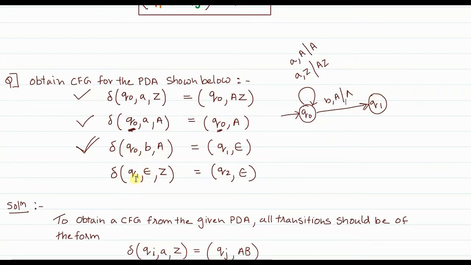And finally, when you are in Q1, when nothing is remaining to be read, the stack is also empty. So from Q1 state, when there is nothing remaining to be read, and the stack contains Z, what you do is you pop.